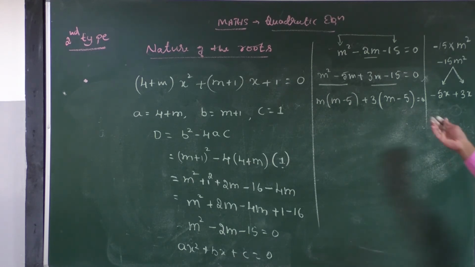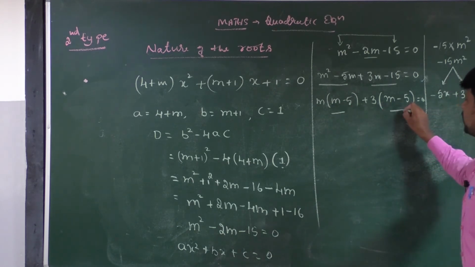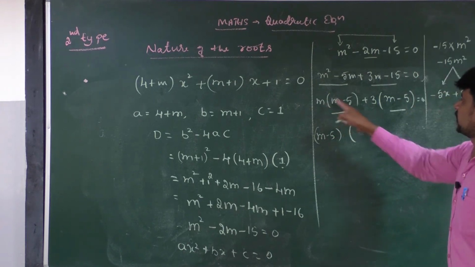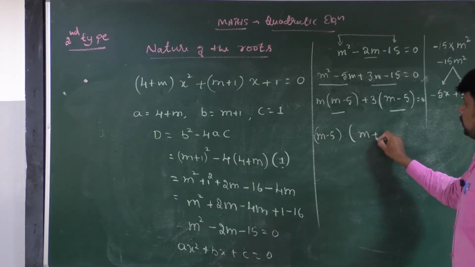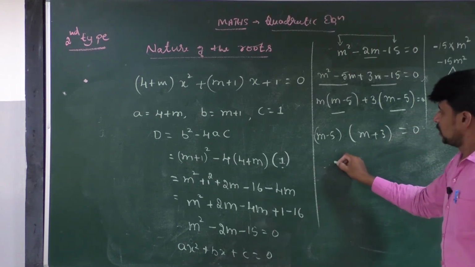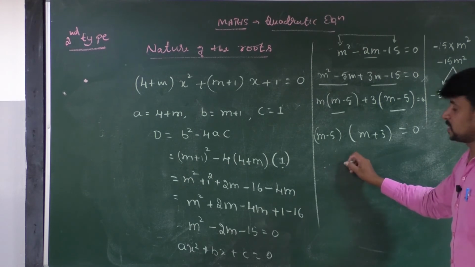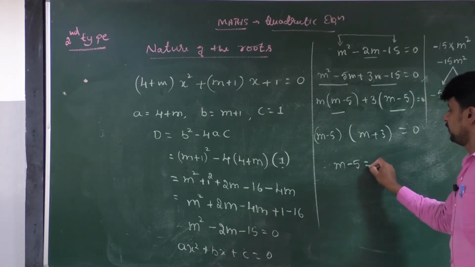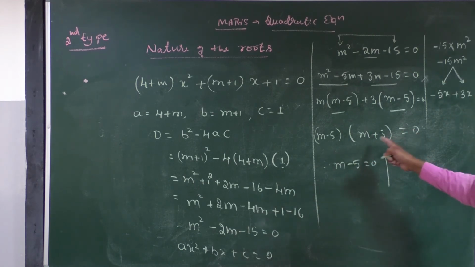Look at the board, all of you. Once again here, what common is here? M minus 5 is common. Take m minus 5 outside as common. Then the remaining term is m plus 3 is equal to 0. Okay. Therefore, we are at the ending stage. Therefore, m minus 5 is equal to 0, as well as m plus 3 is equal to 0.